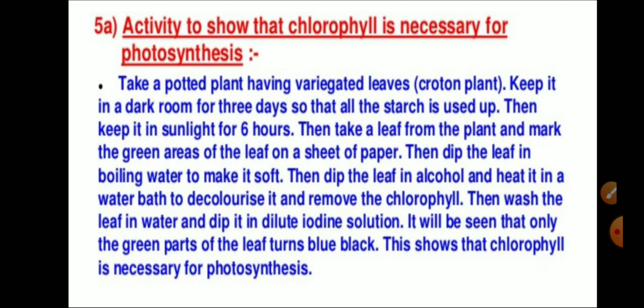Decolorization will take place. First of all, you have to take a leaf and mark the green area of the leaf with a sheet of paper, then dip the leaf in boiling water and then in alcohol. When you heat it in a water bath, you will observe that it decolorizes, and there will be the removal of chlorophyll. Then wash the leaf and treat it with iodine solution. You will be able to see that the green colored part will turn blue black and the rest of the part doesn't.